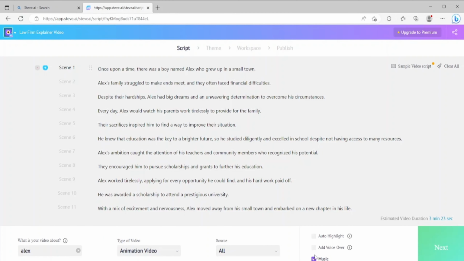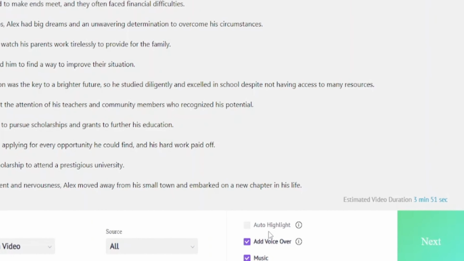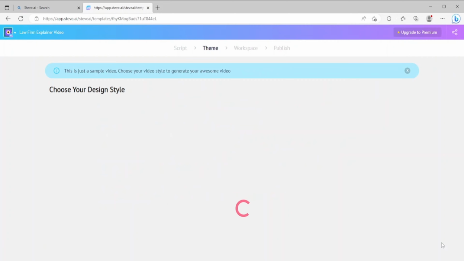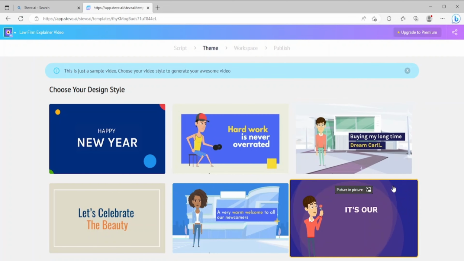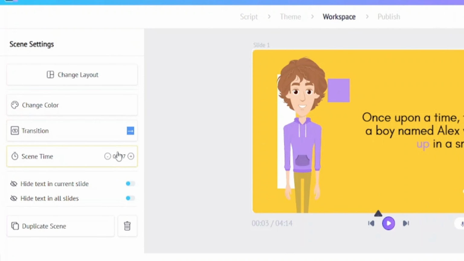Now, add your music and voiceover. You can also choose male or female here. Click on auto highlights. It will make our video better. When you finish everything, click on next. Now we have to choose our design. For example, I will choose this design. You can change the color here and add transitions.